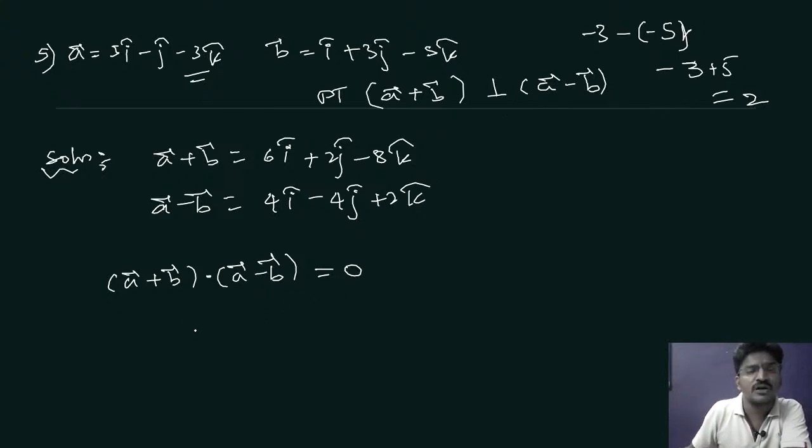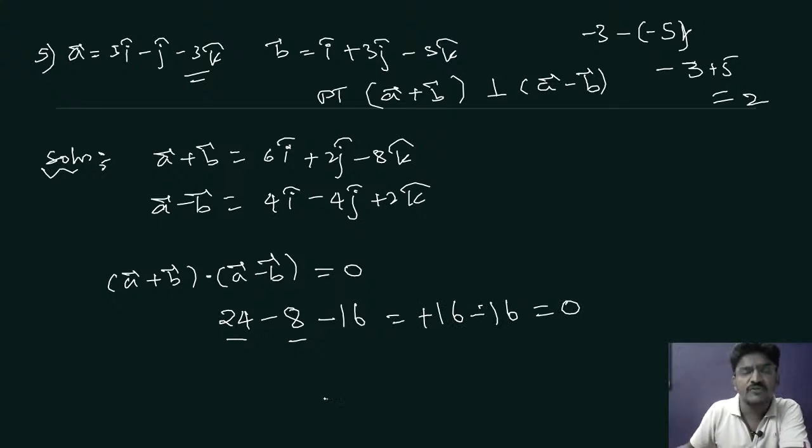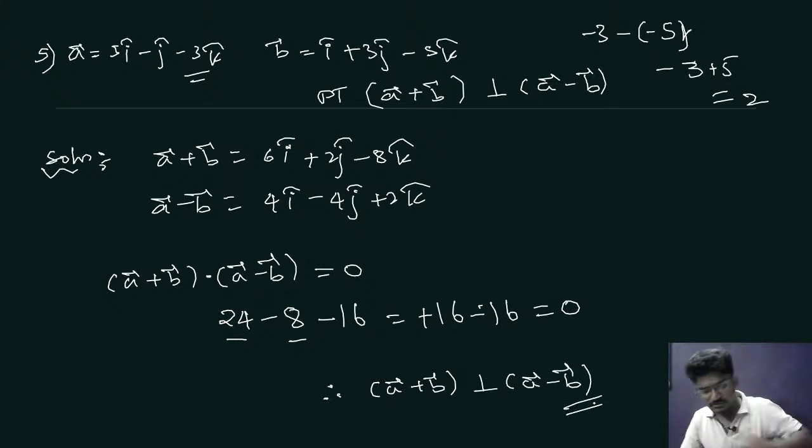So you just check 24, and this is minus 8, so 24 minus 8 is plus 16, and minus 16 will be equal to 0. Therefore vector A plus vector B is perpendicular to vector A minus vector B.